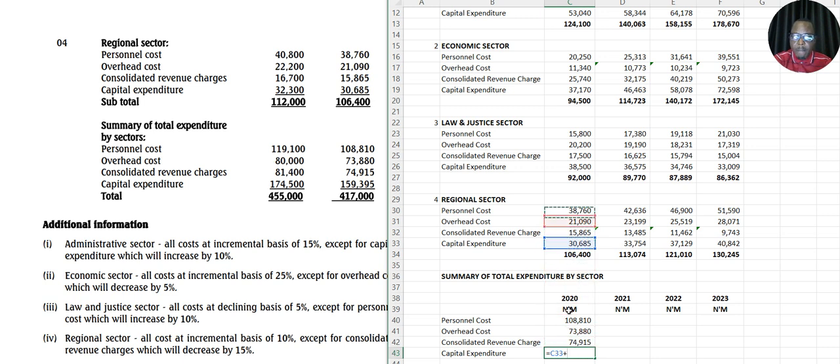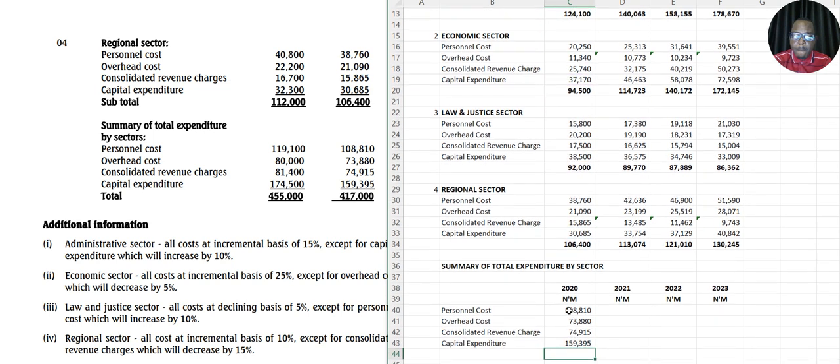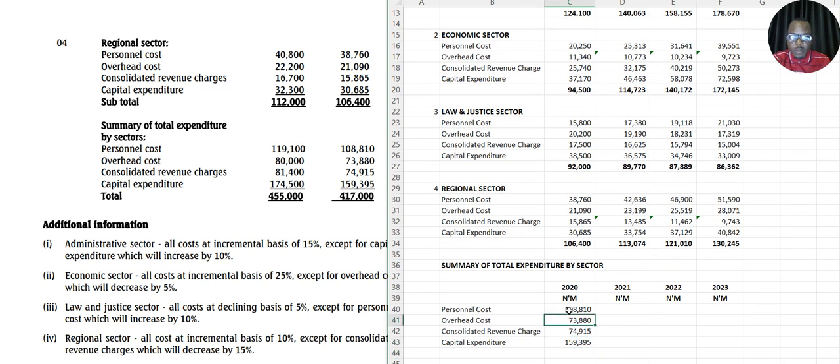Plus to this. So since you have this now, I'll just copy and enter here. It will give you the figure for this. Copy. Enter here. It will give you this. Then copy and this.